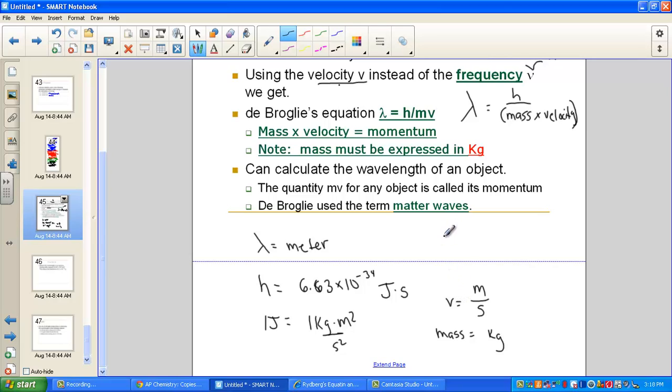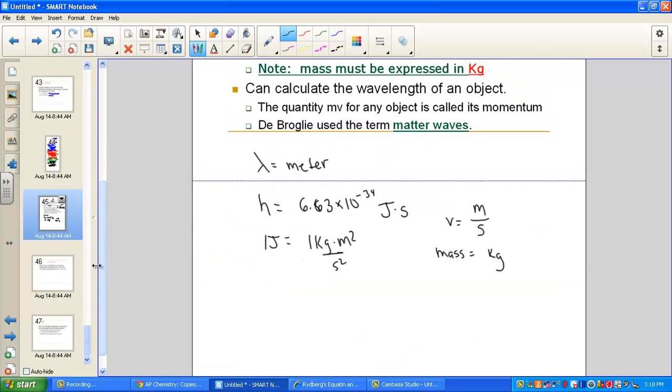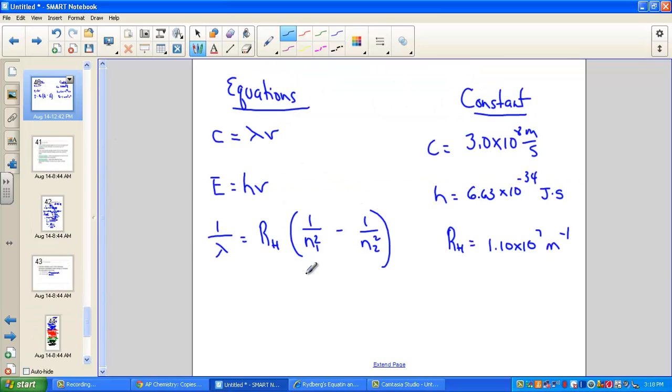So when we use de Broglie's equation, and again, if you have that equation page that we've been using throughout the course, you might consider adding the following. So here is, from a previous lesson, the equation page we have going. One more equation where we use de Broglie's equation.